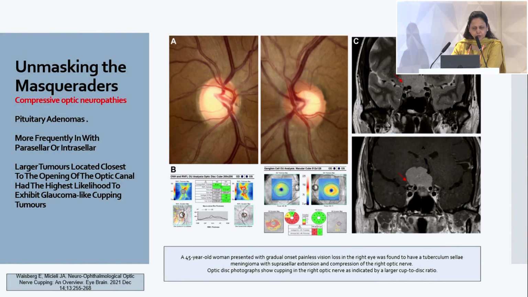Now coming to the non-glaucomatous masquerades, they do manifest as cupping. If you talk about this pituitary adenoma, which has a suprasellar extension, manifesting here in the form of cupping, without going into the details, you see simply on the OCT that there is an RNFL loss, there is a ganglion cell loss, and you will land up seeing that it's a unilateral glaucoma. Again, a point taken from here clinically would be, always be suspicious about unilateral glaucomas, especially primary glaucomas, if you think it's a primary.